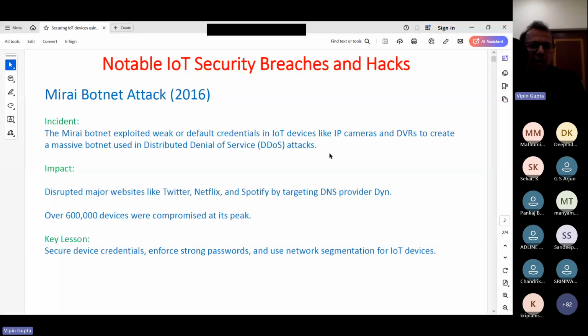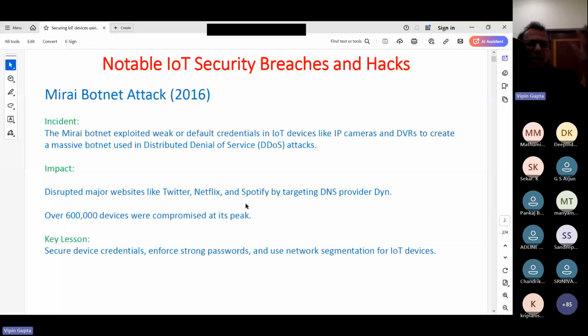So what happened? The 6 lakh devices started targeting the DNS server. We know that whenever we have to access any site, first the DNS is going to resolve to the IP address. So once their DNS servers were down, these sites were also down.